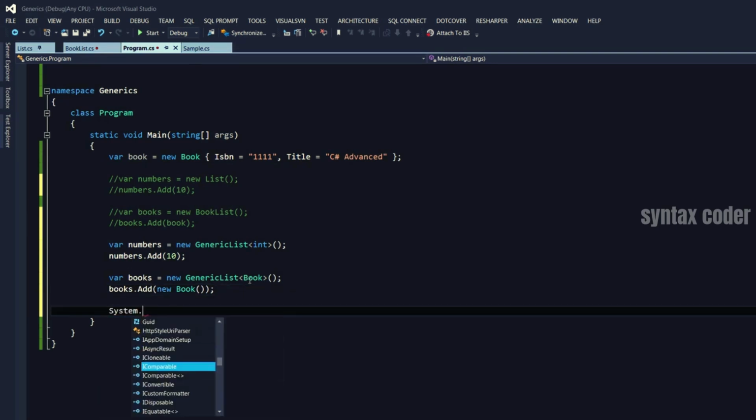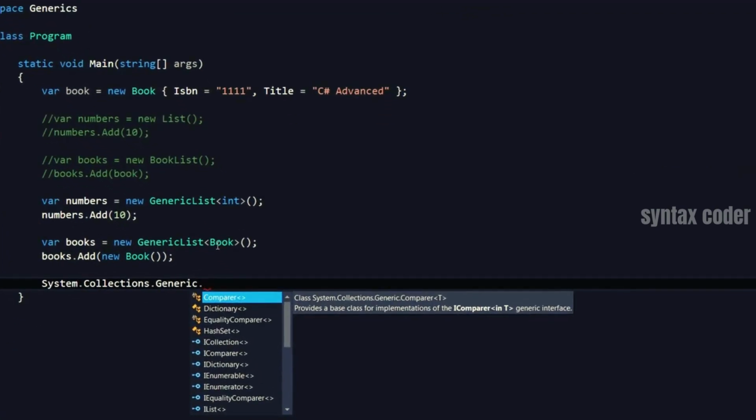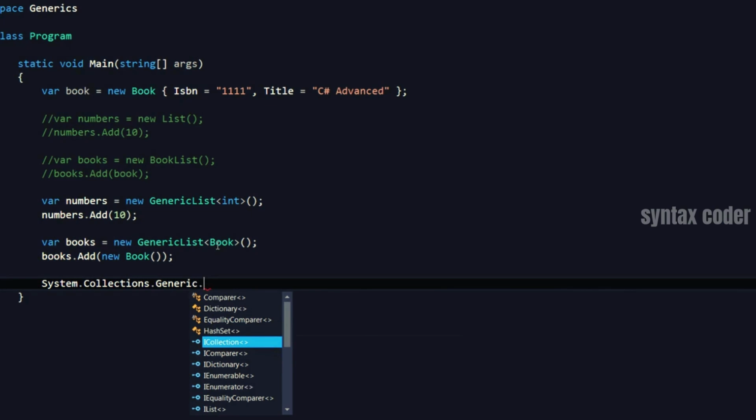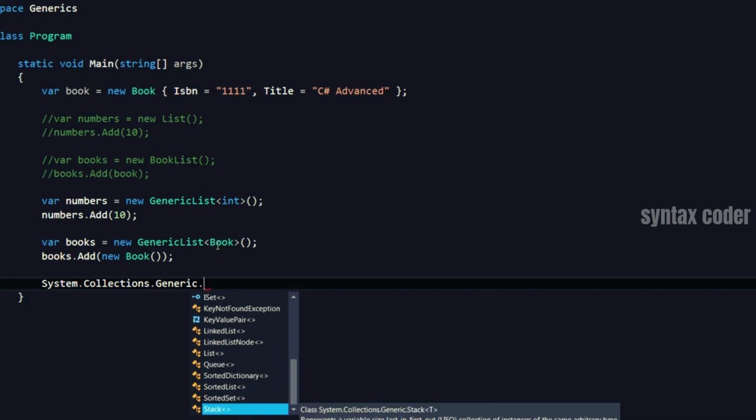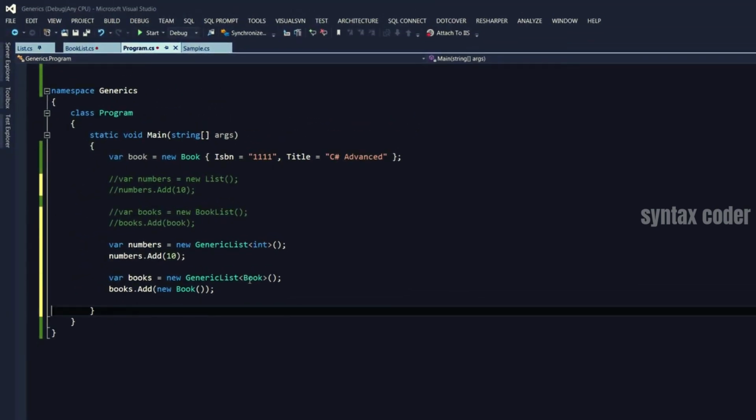So you go to system.collections.generic, and look, here we've got a bunch of classes like dictionary, hash set, some interfaces like iCollection, iDictionary, iEnumerable, which is pretty popular, iList, linked list, list, which is like our generic list, queue, sorted list, stack, and so on. But in case you need to create a generic for the application you're working on, in the rest of this video I'm going to cover more details about creating generics. So let's get back to our generic here.